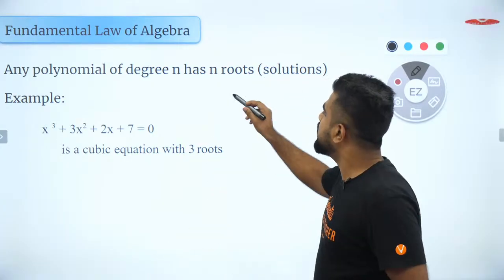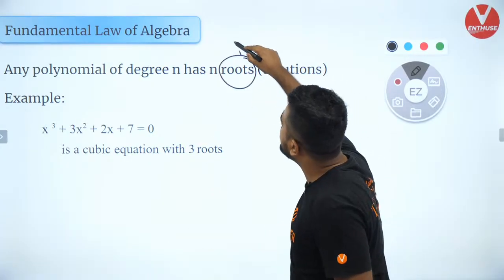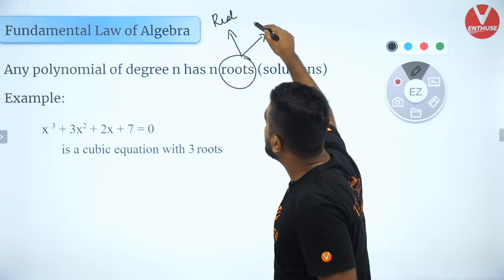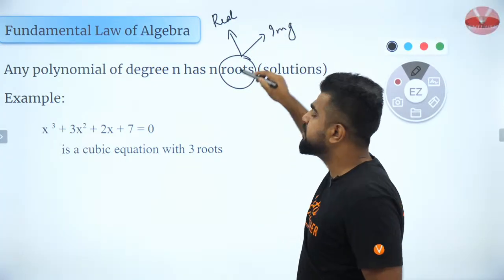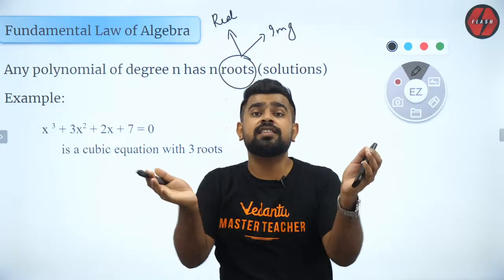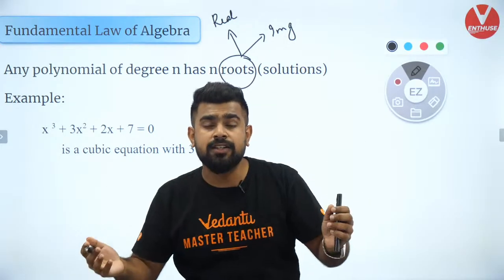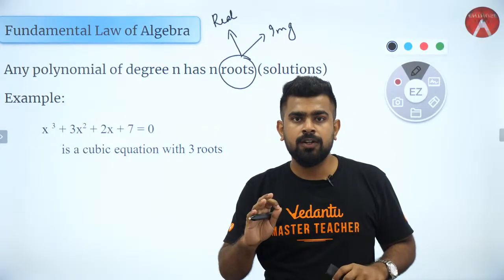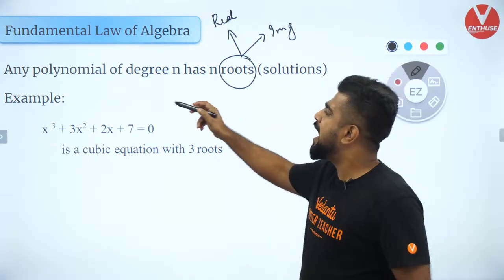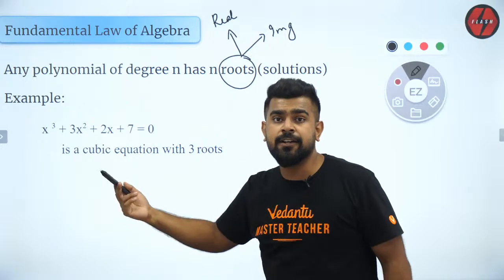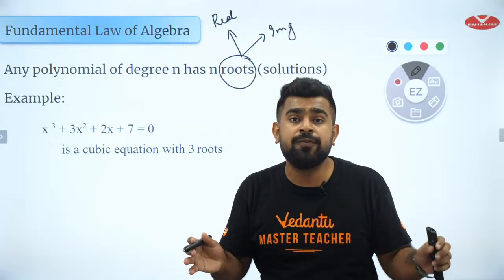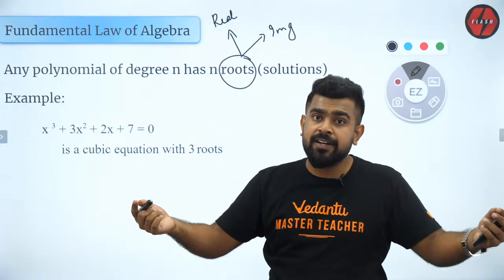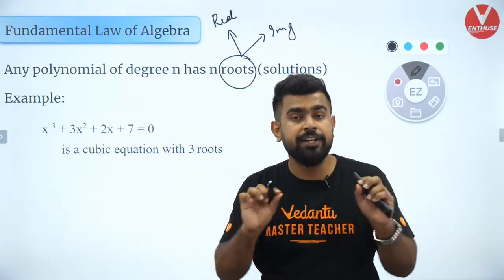So here when they say roots, they consider both real and imaginary together. When they say roots, they consider the sum of real roots and imaginary roots put together. Understood? Because when you have a polynomial of degree n, it is not necessary for it to have all n real roots. It can happen, but it is not necessary. Did you get the point?